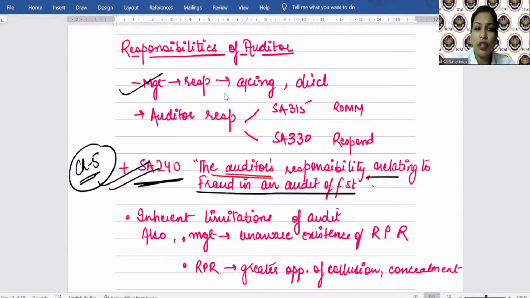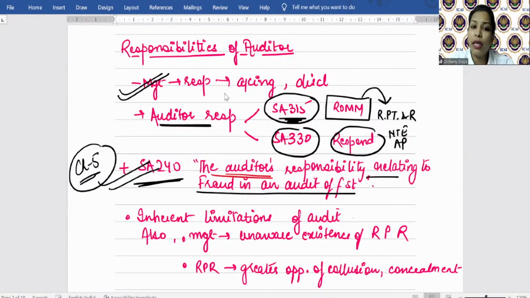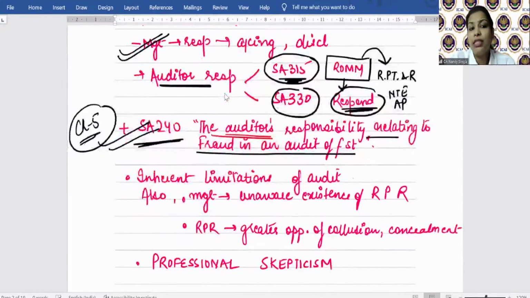First of all, management is responsible for accounting and disclosure with respect to related party transactions. So what are the responsibilities of the auditor? When the auditor is identifying and assessing the risk of material misstatement through understanding the entity and its environment in terms of SA 315, the auditor needs to assess the risk of material misstatement with respect to related party transactions and relationships. And under SA 330, he needs to determine the nature, timing, and extent of his audit procedures accordingly, in order to respond to such assessed risk, right? Further, the auditor needs to consider his responsibility in terms of SA 240 also, right?